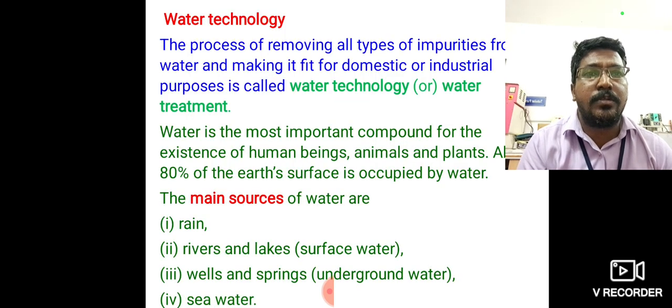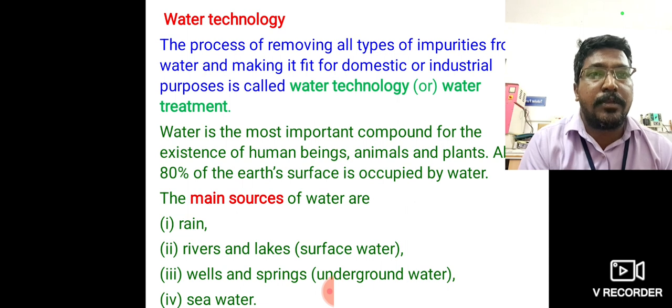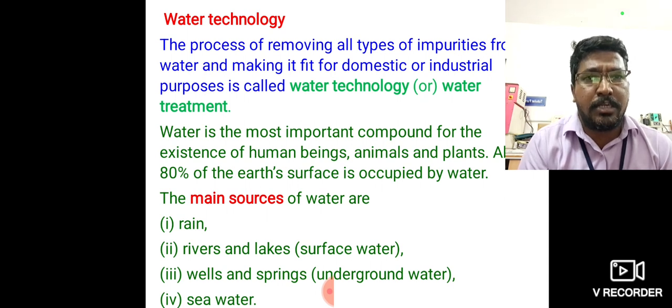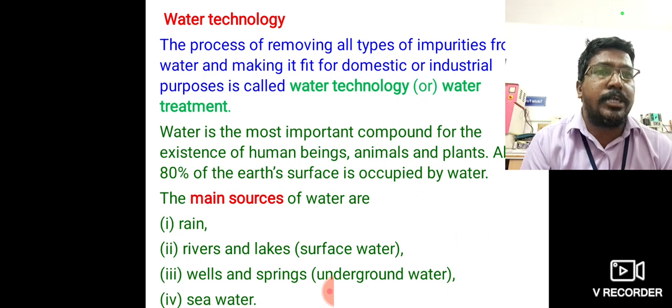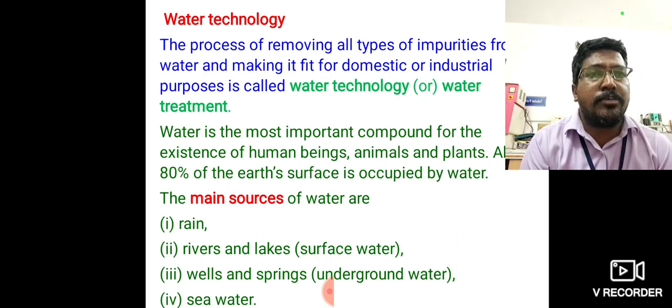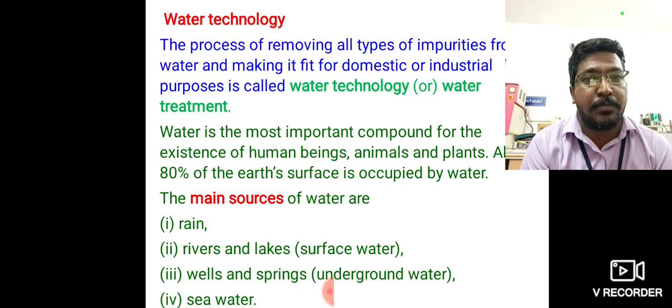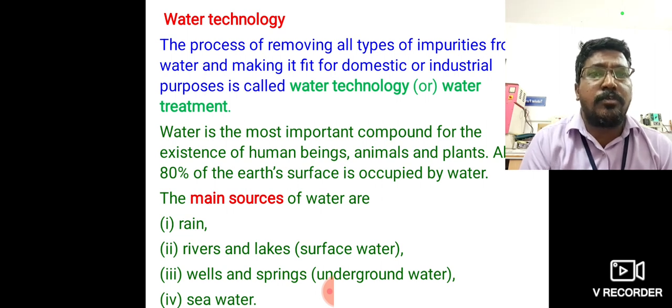So first one, water technology. What is water technology, what are the sources of water, and what is the water treatment process? Water technology means the process of removing all types of impurities from water. That means water technology or water treatment. So water treatment means the process of removing all types of impurities from water.